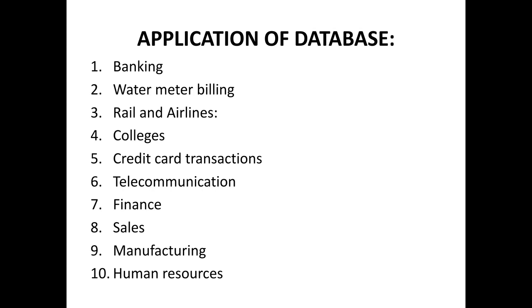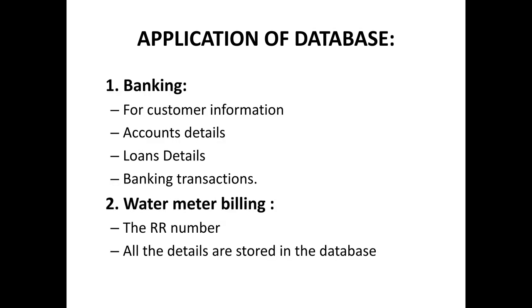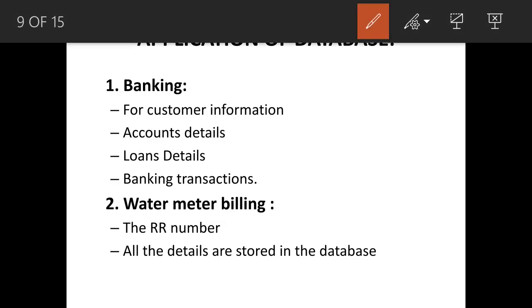Fourth one, colleges. Fifth one, credit card transaction. Sixth one, telecommunication. Seventh one, finance. Eighth one, sales. Ninth one, manufacturing. Tenth one, human resource. In banking, how is the database used? For customer information.